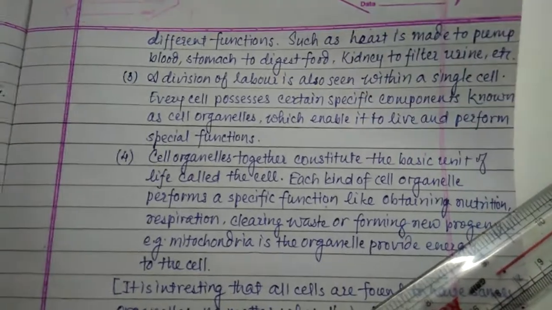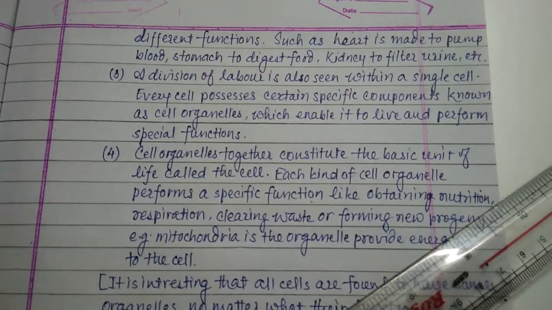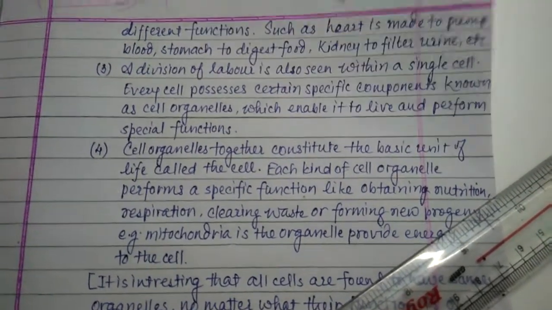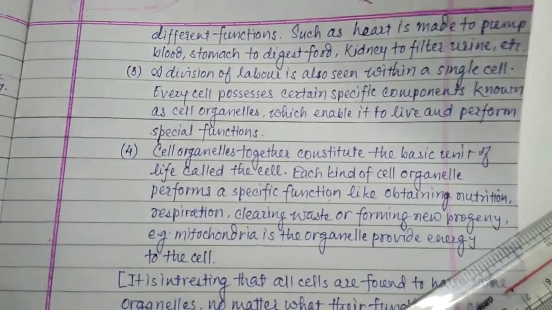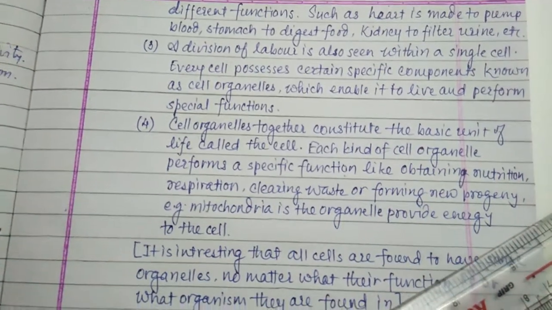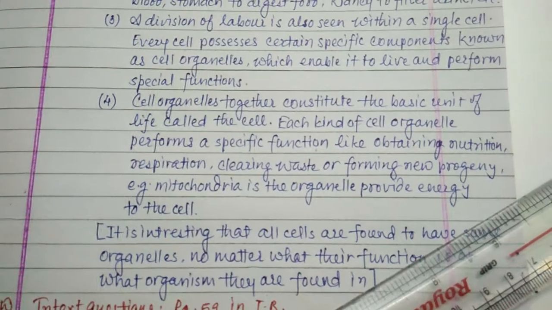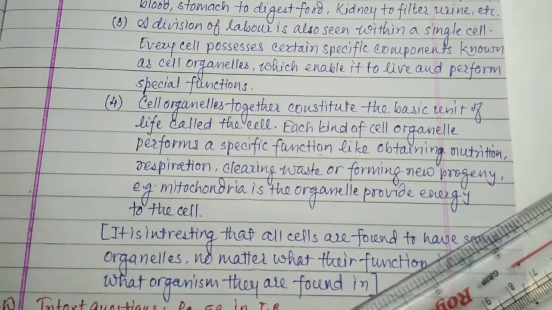To perform these different activities, there is an arrangement of different small structures called organelles, which enable it to live and perform special functions, like protein synthesis, energy production, etc. Cell organelles together constitute the basic unit of life called the cell.